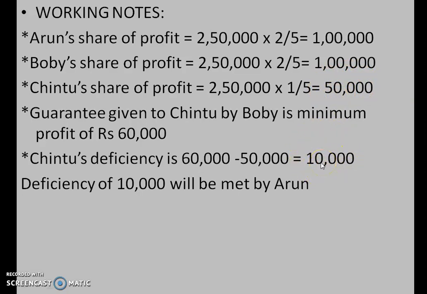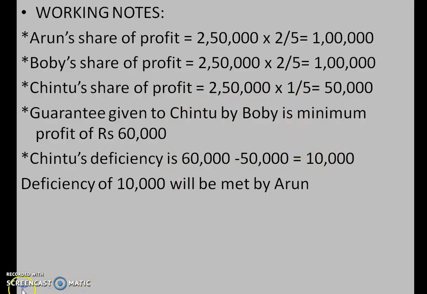Who has promised or guaranteed that any deficiency of Chintu will be met? Arun. That was the sentence given at the starting of the question. So 10,000 is the deficiency which will be given by Arun. How much is Arun's profit? It is 1 lakh. So from his profit of 1 lakh, he will give 10,000 to Chintu.